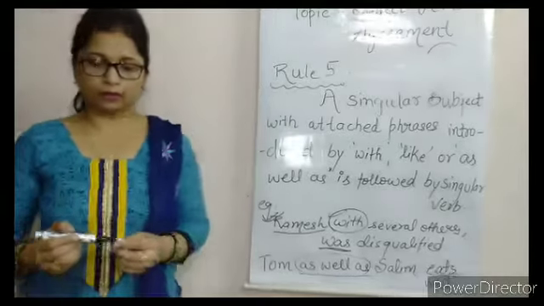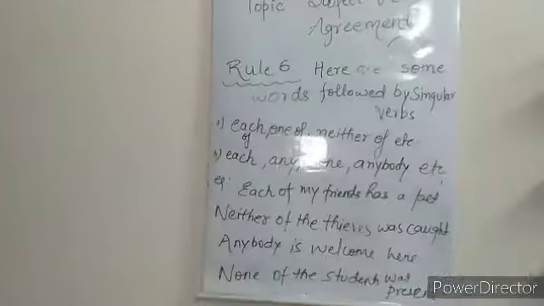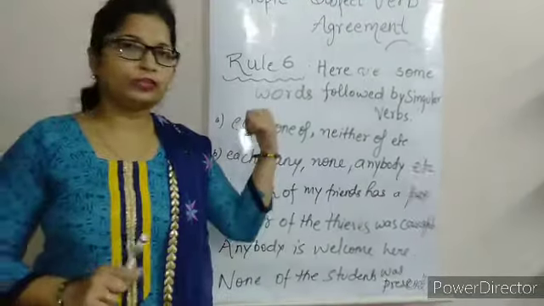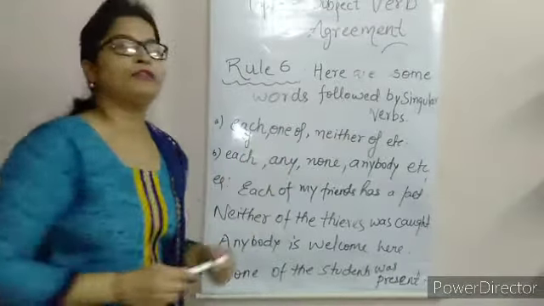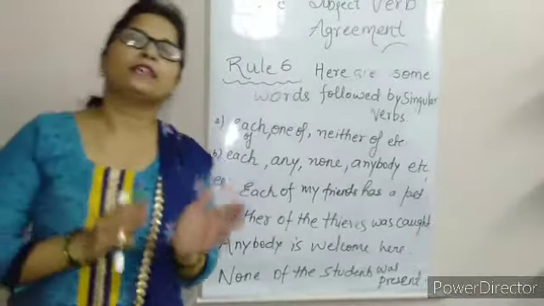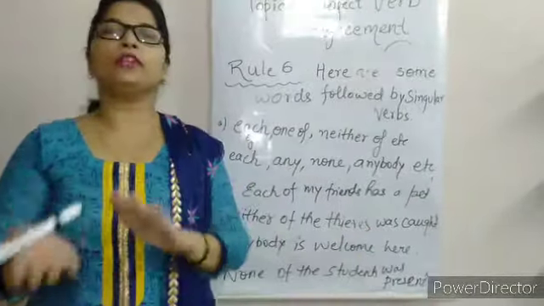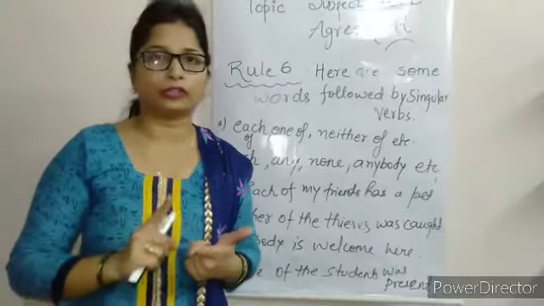Now we come to the next rule, rule 6. Under rule 6, here are some words which are followed by singular verbs. It means अगर आप इन सारे words को देखेंगे, what you will do? You will use a singular verb with those words.